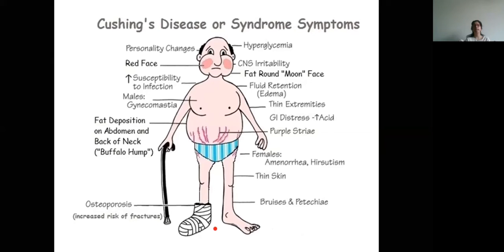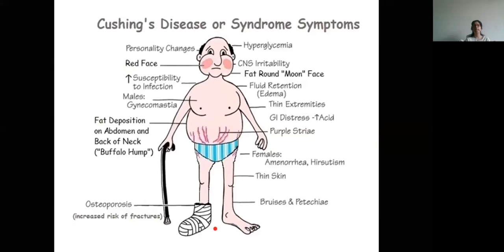CNS irritability will occur because of its effect on the CNS. Then fat round moon face. Again, we had read that it causes maldistribution of the fat and there is more fat deposition on the face. So it causes a moon face. Then it causes increased susceptibility to infection because the function of cortisol was anti-inflammatory.